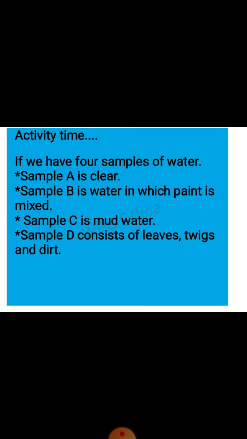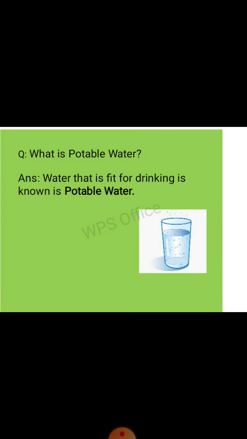So class, water that is fit for drinking is known as potable water. What is potable water? Water that is fit for drinking, which cannot harm us.